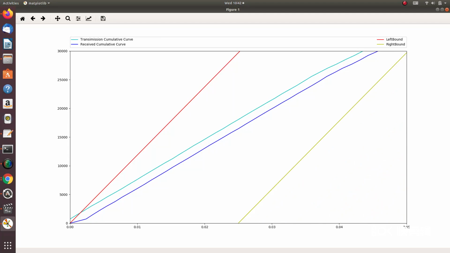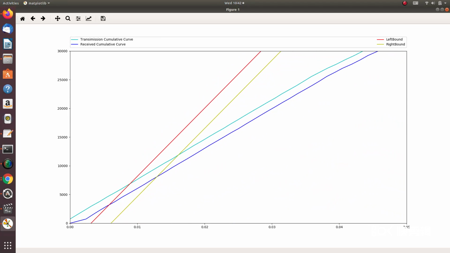Here is the animation of calculating the service curve. The blue line is the cumulative curve of the sender and the cyan line is the cumulative curve of the receiver. Red and yellow lines are two boundaries of the binary search.